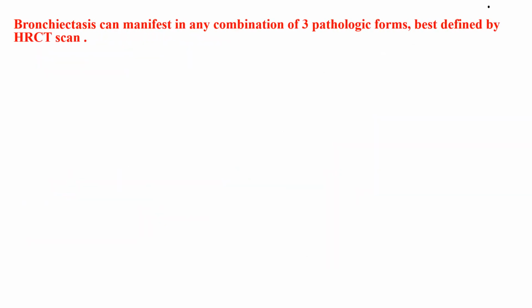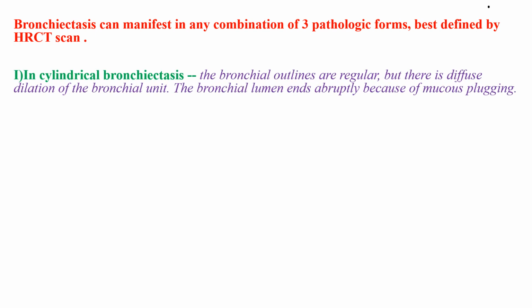Bronchiectasis can manifest in any combination of three pathologic forms, best defined by high-resolution CT scan. The first is cylindrical bronchiectasis. In this case, the bronchial outlines are regular, but there is diffuse dilation of the bronchial units, and the bronchial lumen ends abruptly because of mucus plugging, which gives the cylindrical shape.